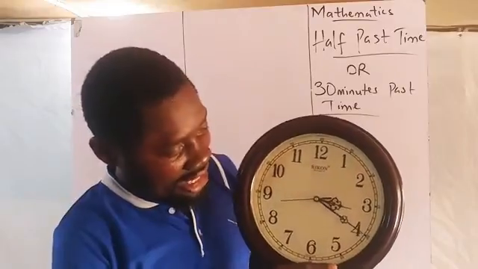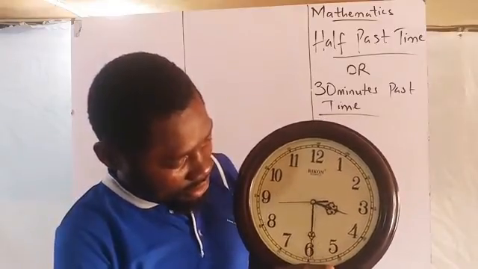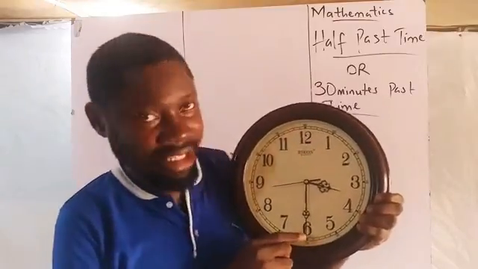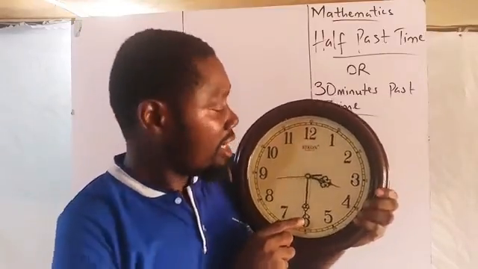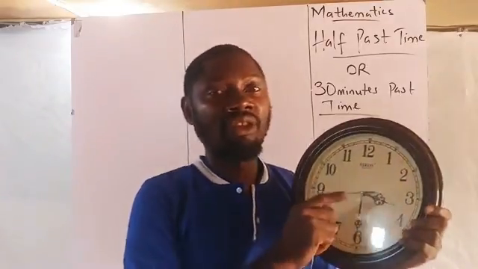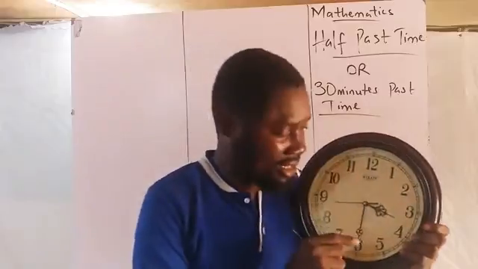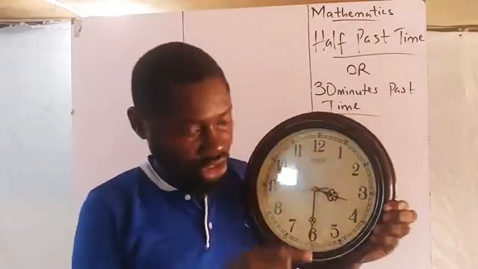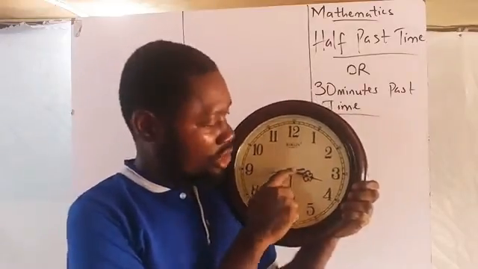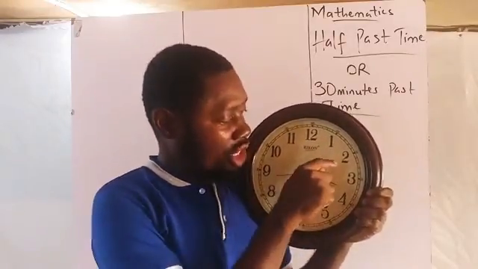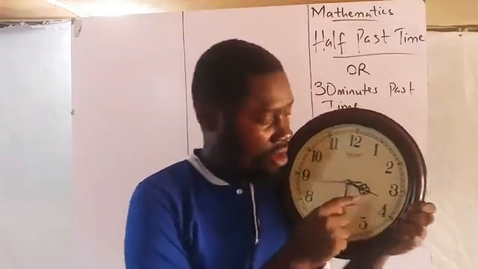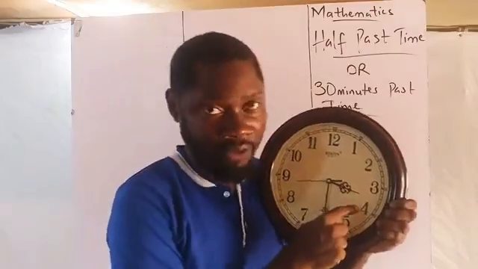Because 6 is the 30. It's at 6 right now. This is half past the number that the hour hand just passed. Remember, the hour hand has not touched 4 yet. The hour hand just passed number 3, but the hour hand has not touched number 4.